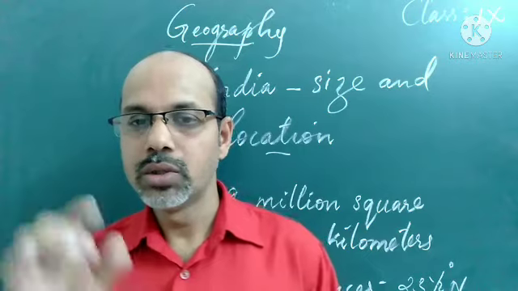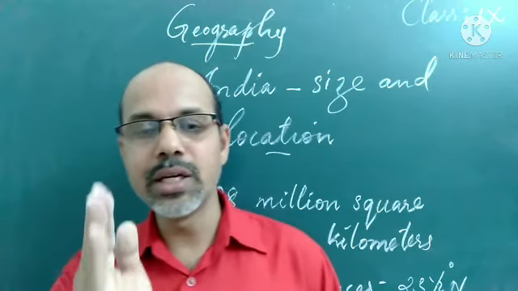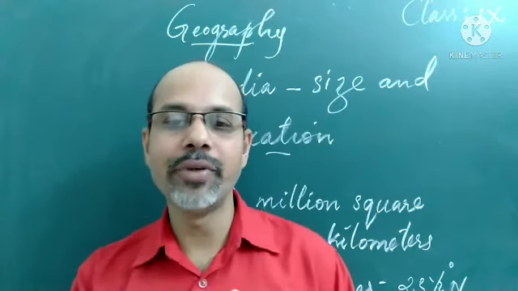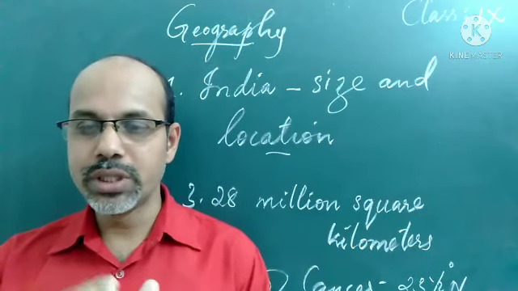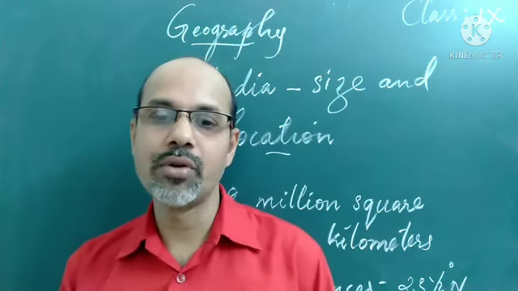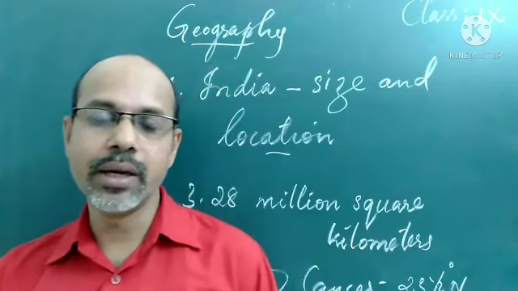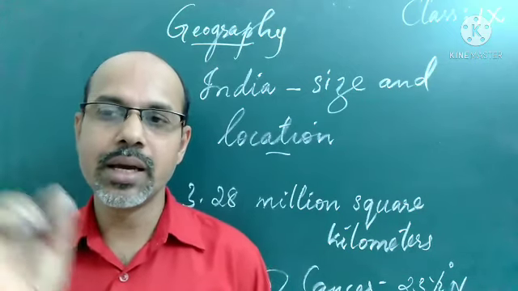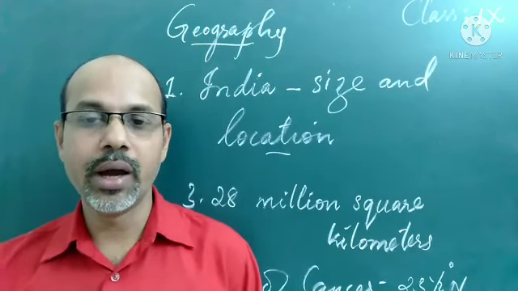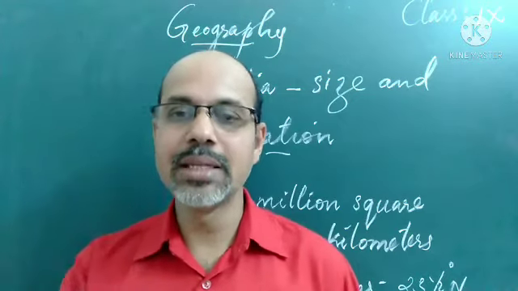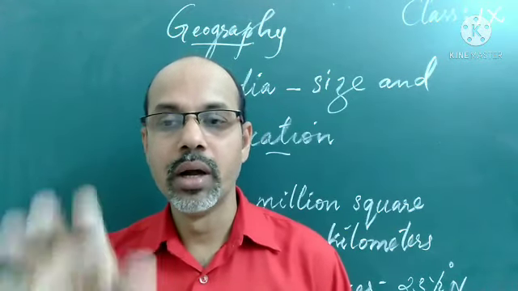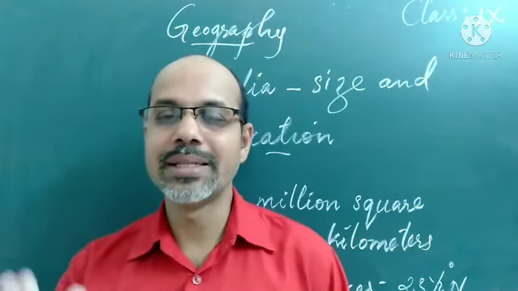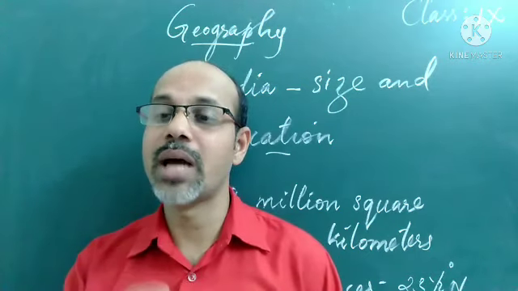It passes through the 82 and a half degree east meridian, which passes exactly through the center of India. The time on this meridian is taken as the standard time for our country.